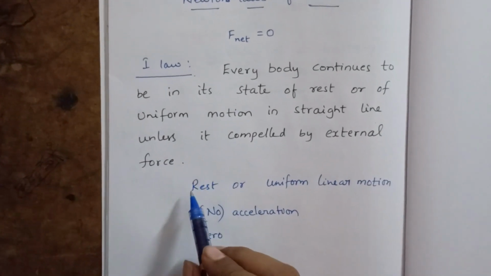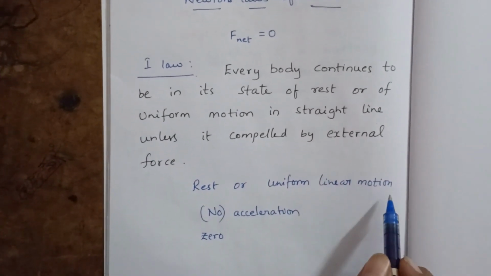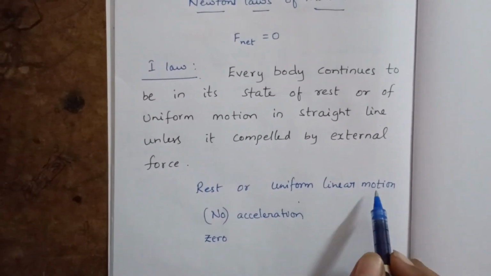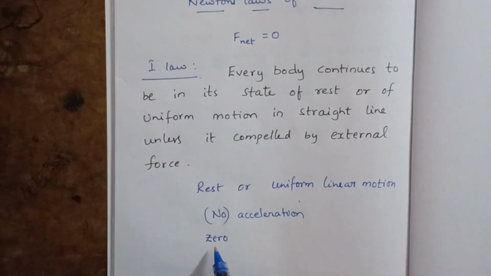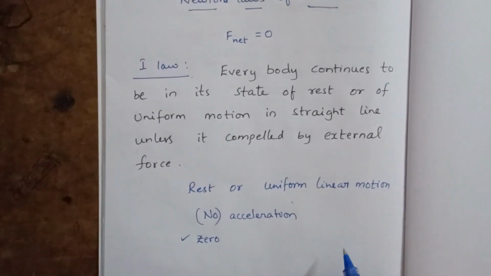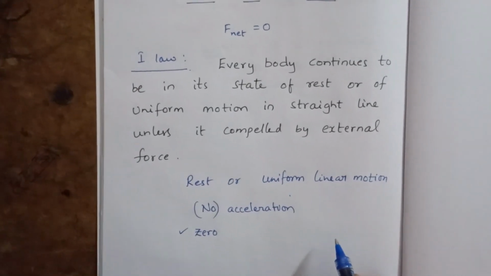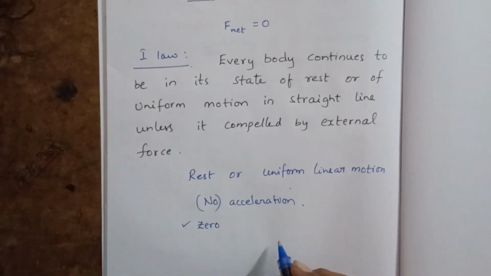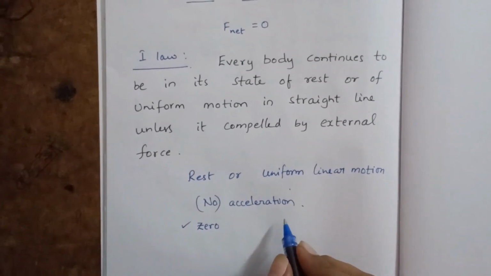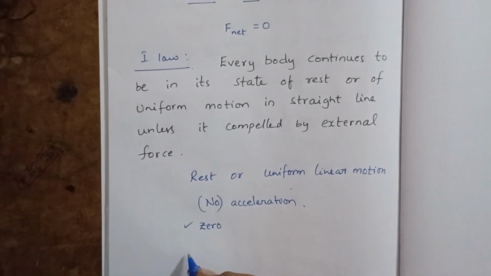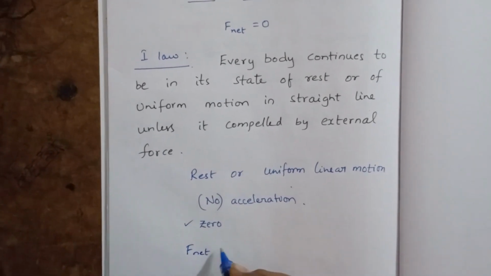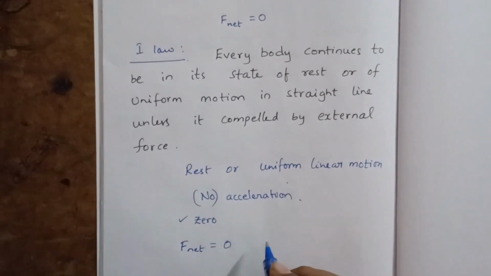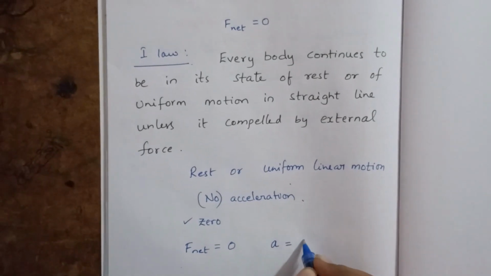If the body is at rest or in uniform linear motion, then the body has zero acceleration. So we can say if the net external force on the body is zero, then its acceleration is also zero.